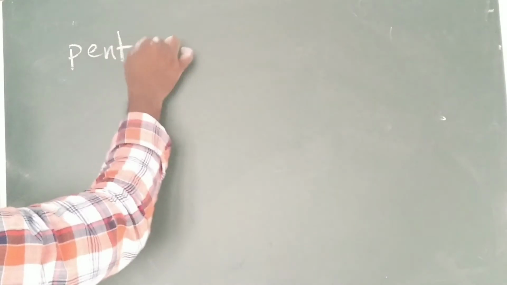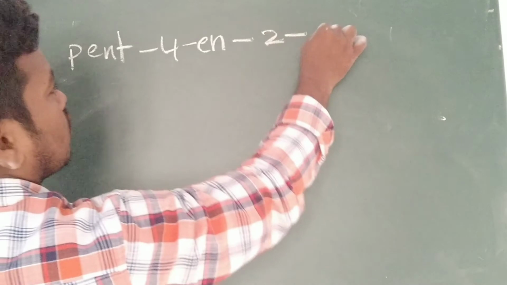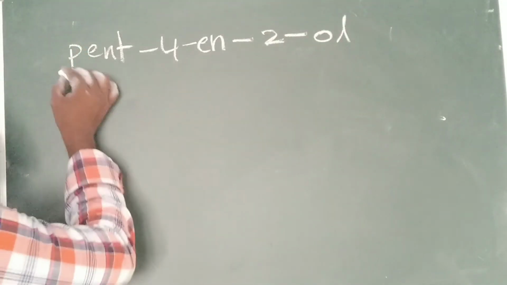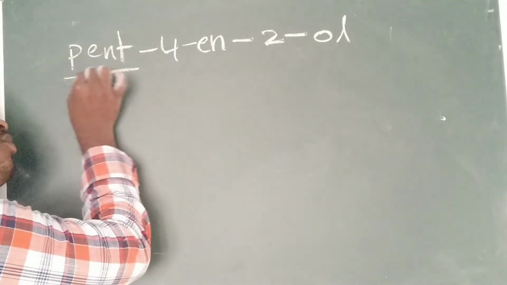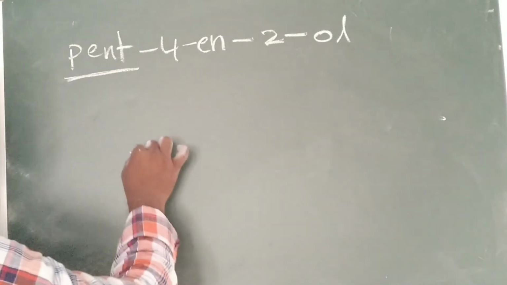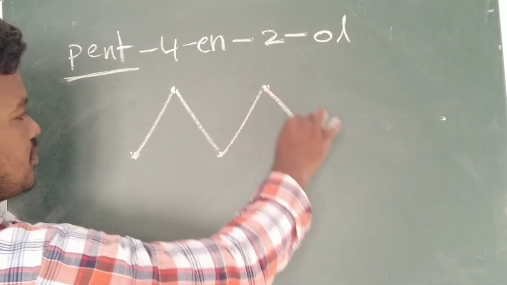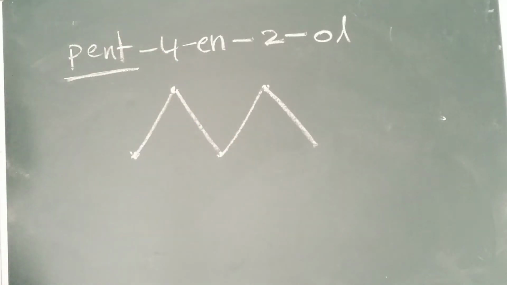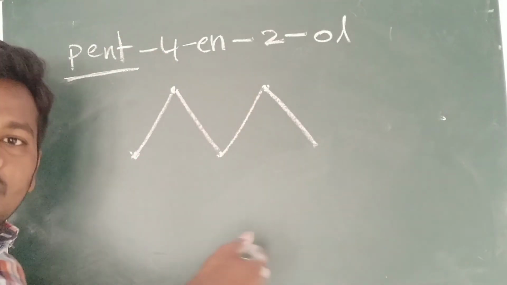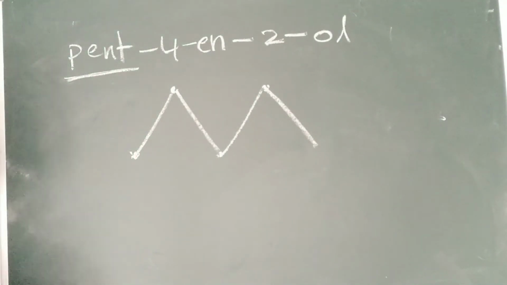So second example: pent-4-en-2-ol. First we have to go with the root word. Pentane. Meth, eth, prop, but, pentane we have written. Later we will change it into ene. First we make it saturated, then unsaturated. What is the position?